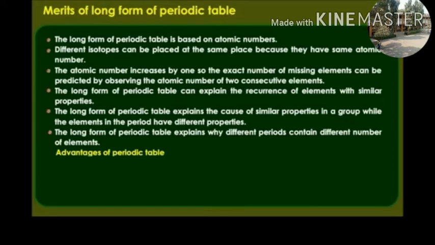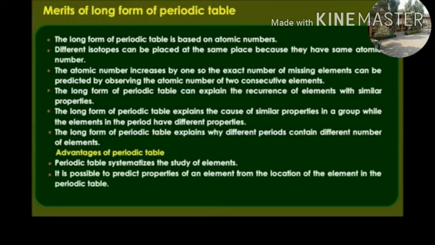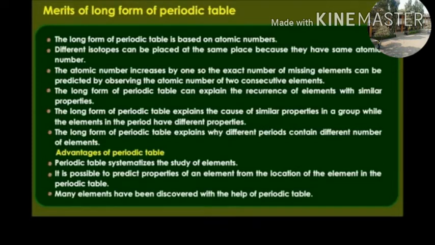Advantages of the periodic table. The periodic table systemizes the study of elements. Due to the periodic table, we can systematically study every element. It is possible to predict the properties of an element from its location in the periodic table. Many elements have been discovered with the help of the periodic table.